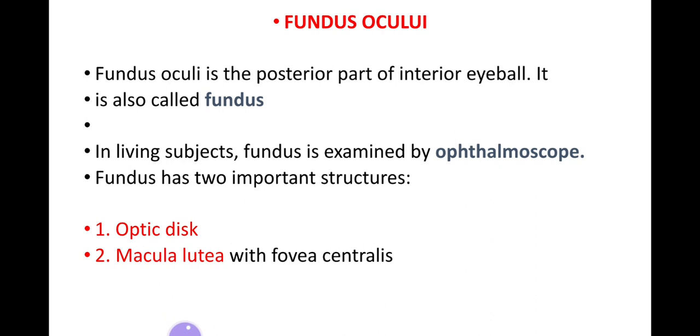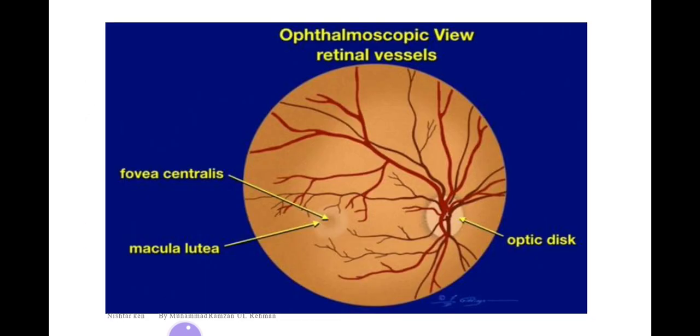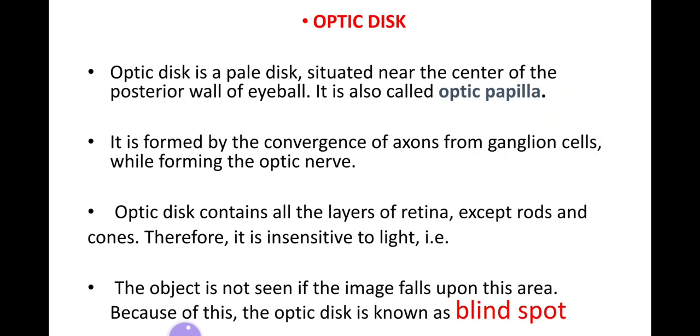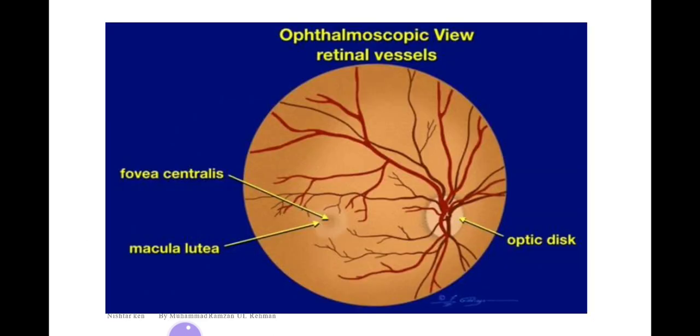What is the fundus oculi? It is the posterior part of the interior eyeball. It is also known as the fundus. It is composed of the optic disc and macula lutea with fovea centralis. What is the optic disc? It is the pale structure located near the center of the posterior wall of the eyeball. It is also known as the optic papilla. Here is shown the optic disc as it is shown in the diagram.